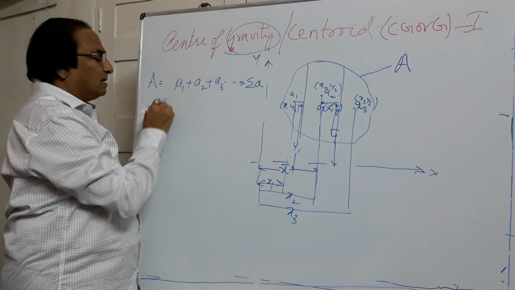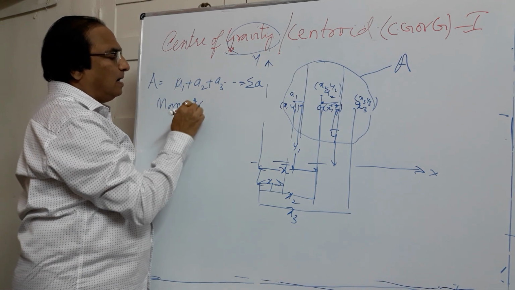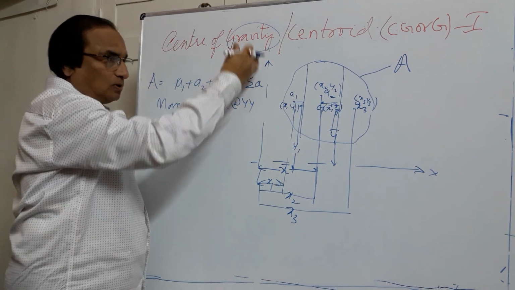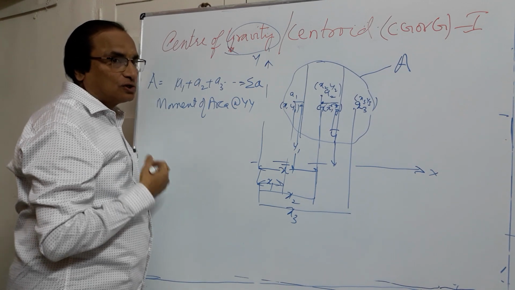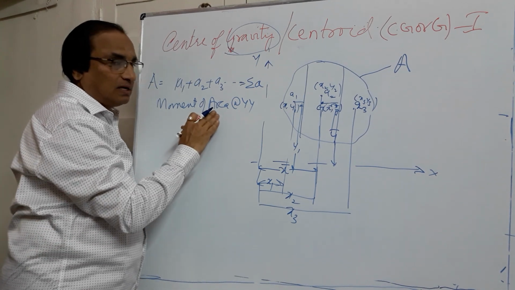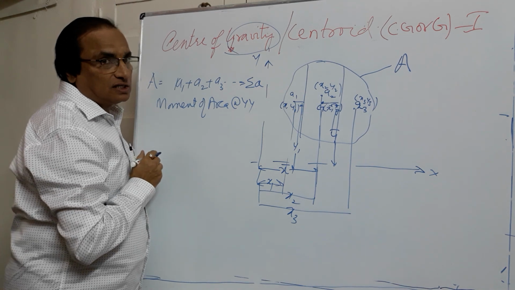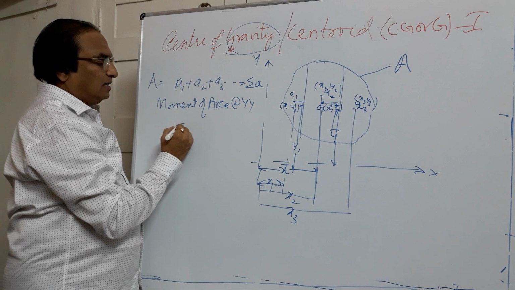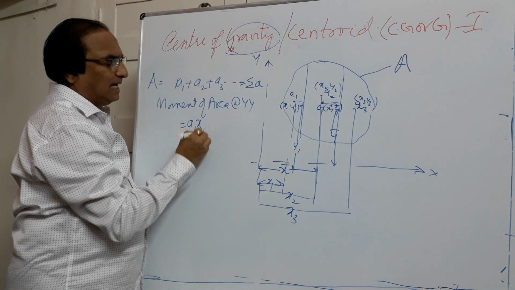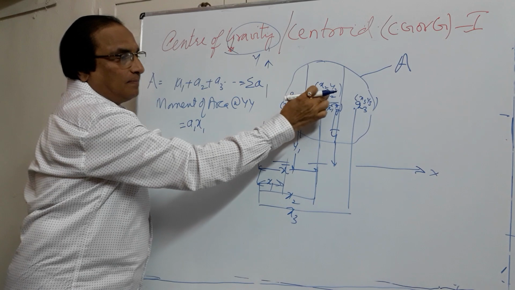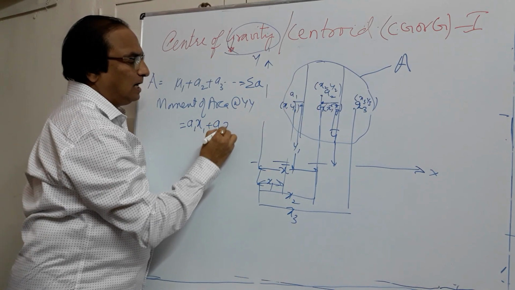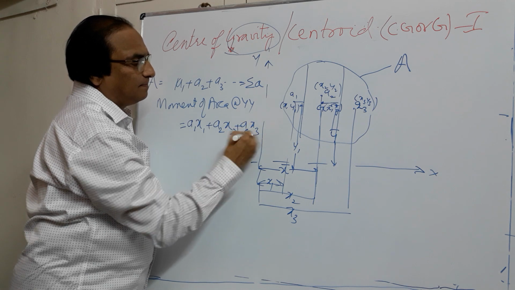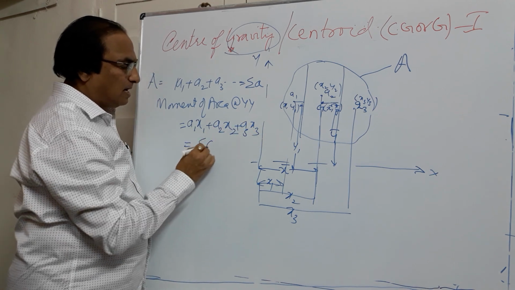If I take moment of area about the y axis, moment is force into perpendicular distance. Here I am taking moment of area, so area into the perpendicular distance of the centroid from the y axis. So the moment of area will be equal to A1 x1 plus A2 x2 plus A3 x3, or let me call this sigma Ax.